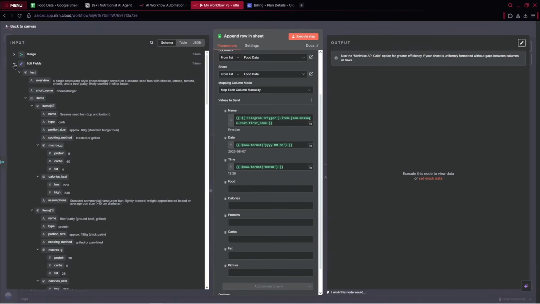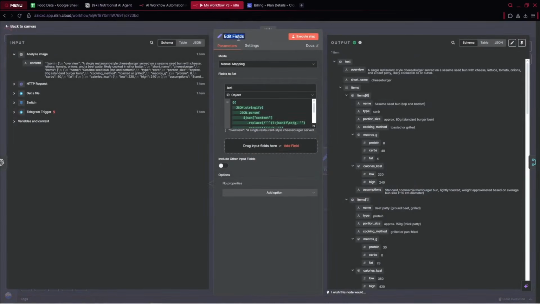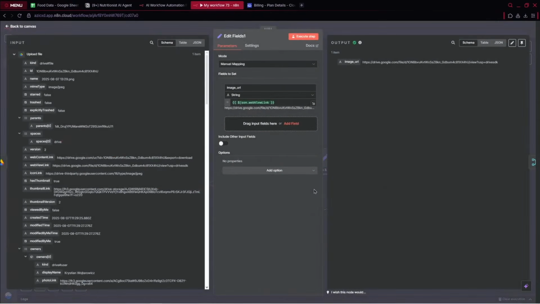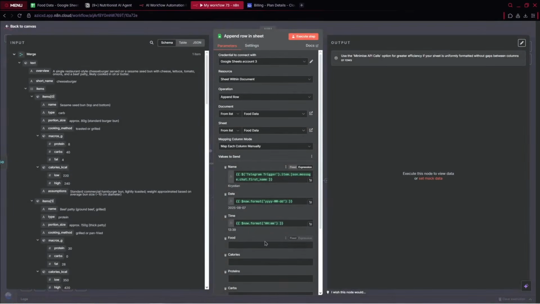In edit fields. Maybe even let me rename it. So we've got right there the calories, maybe also macros. And here, what do we have? Web link, image link. Okay. So we know which set node is for which case. Okay. So we have the food. We use the short name right there.